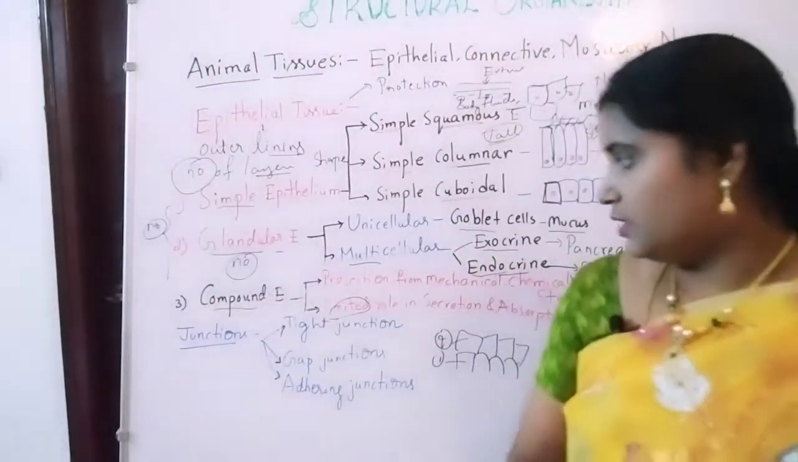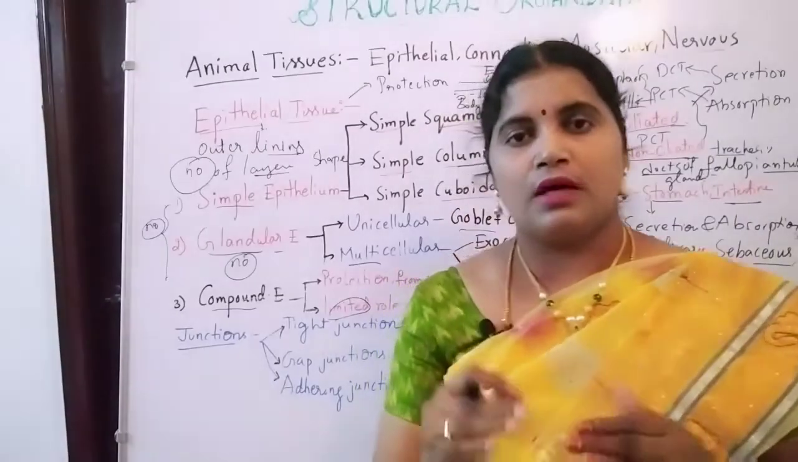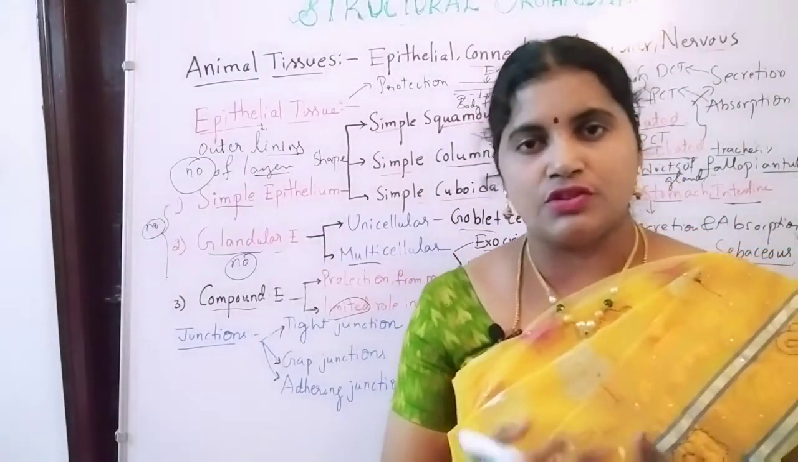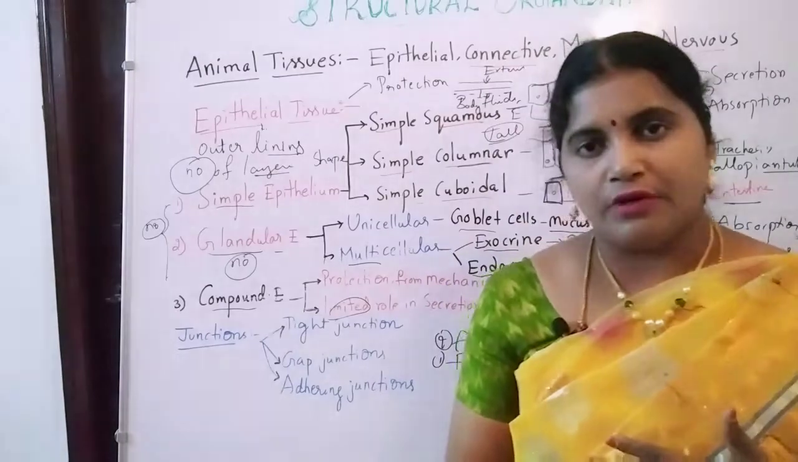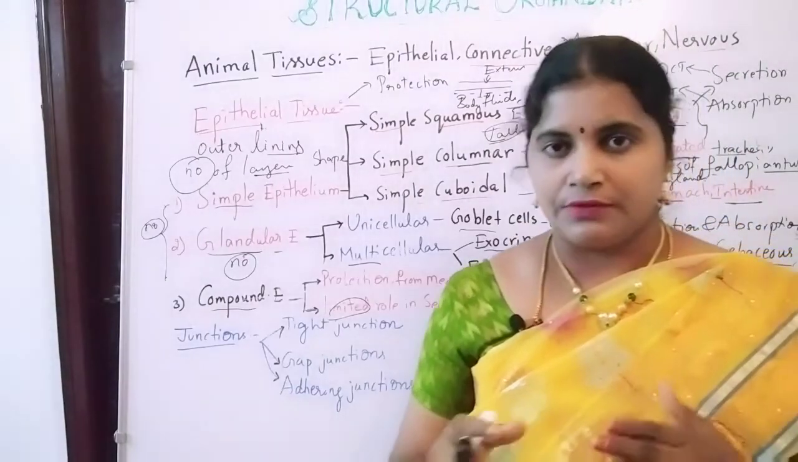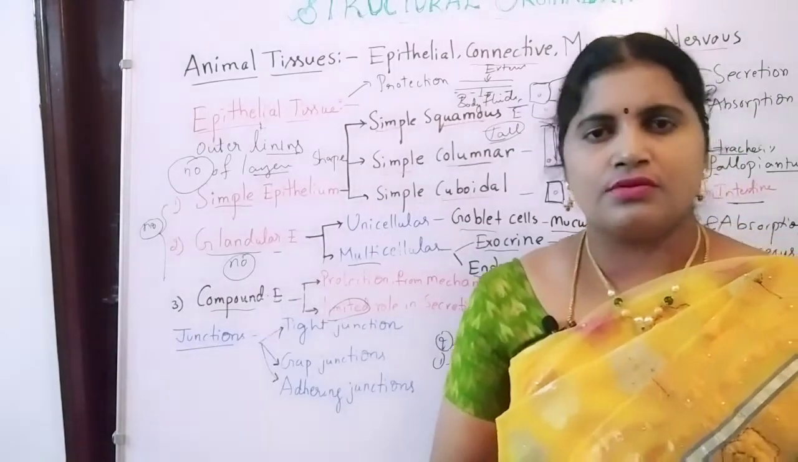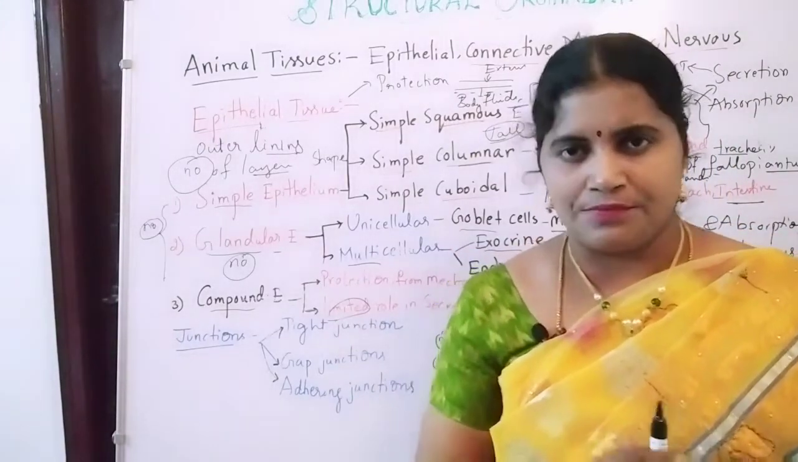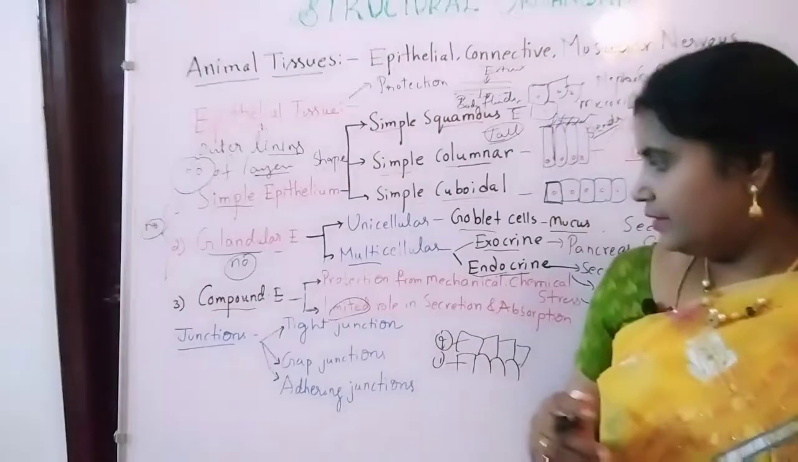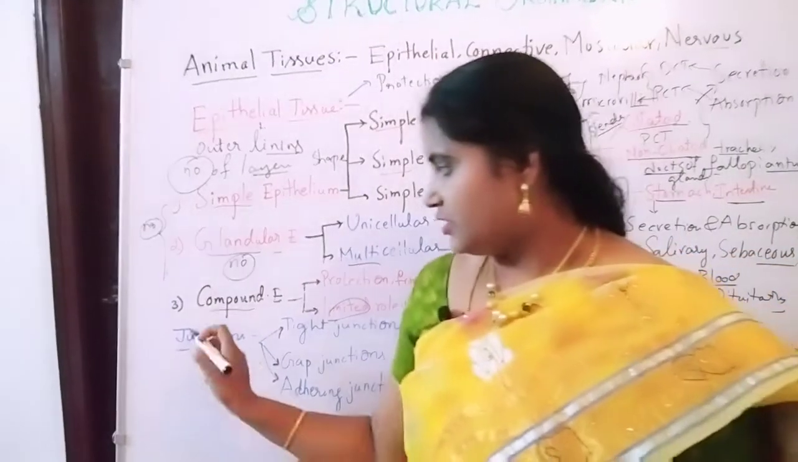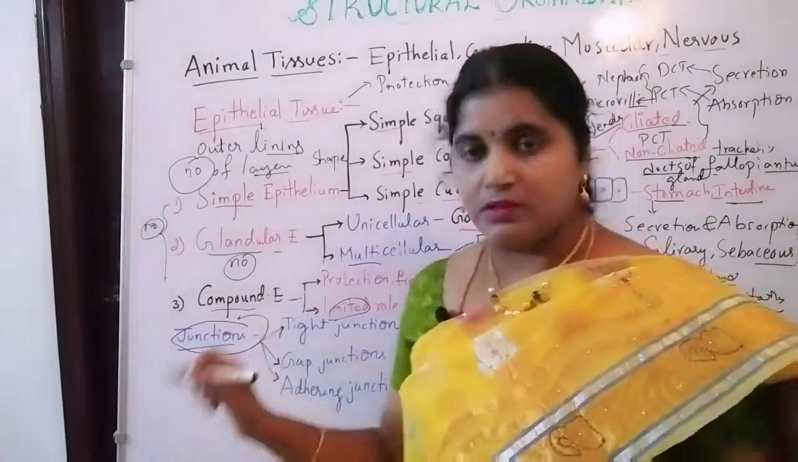So compound epithelium means the cells are arranged in more than one layer, and the main function is protection from mechanical and chemical stress, and it also has a limited role in secretion and absorption functions. And next, if we go to the junctions, it is a very important topic also.